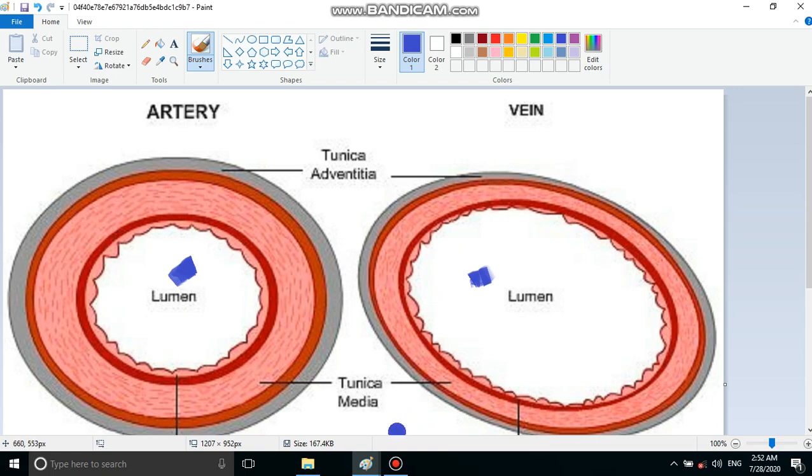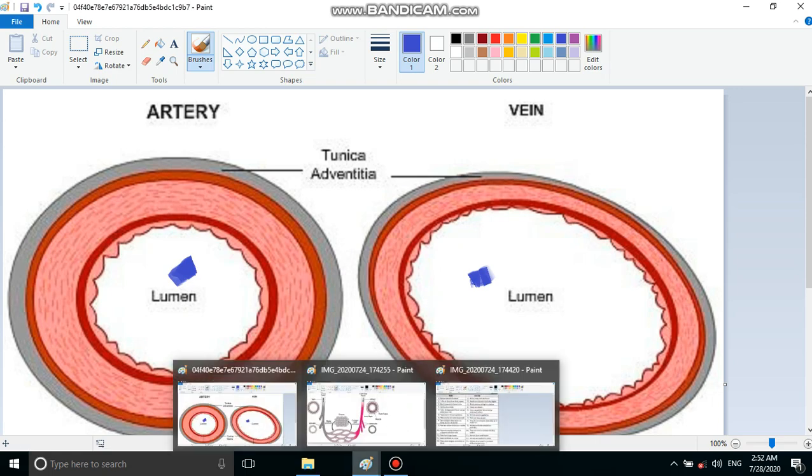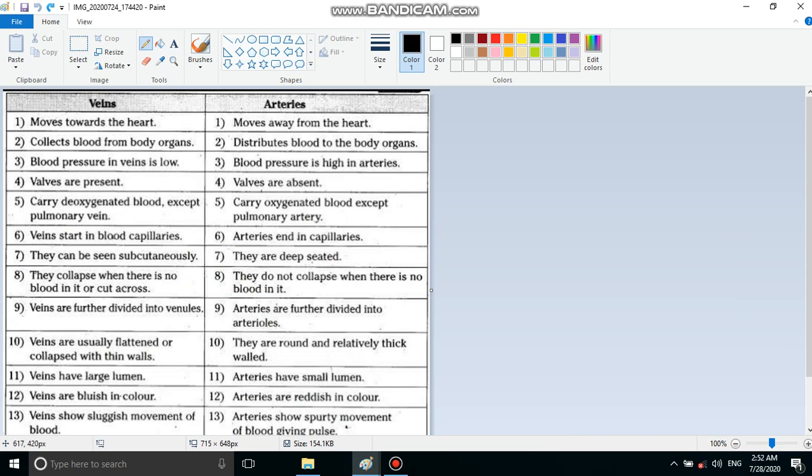Then let's have a look at a comparative table to find out more differences. Arteries always take blood away from the heart. On the other hand, veins carry blood towards the heart.